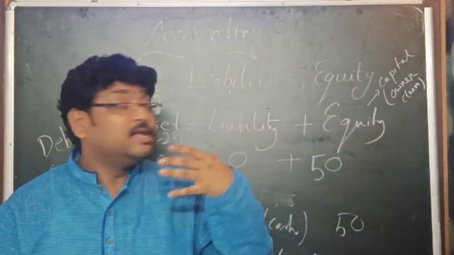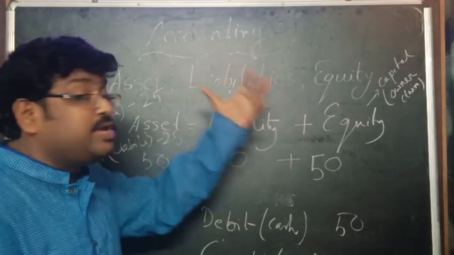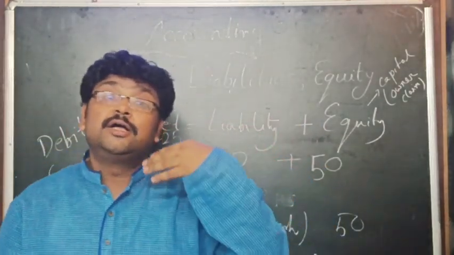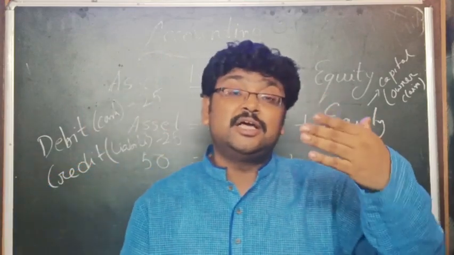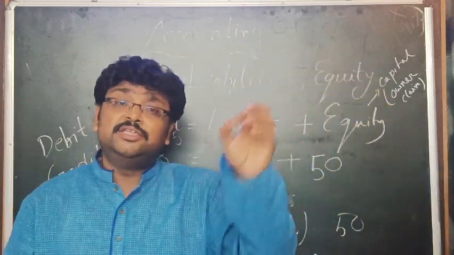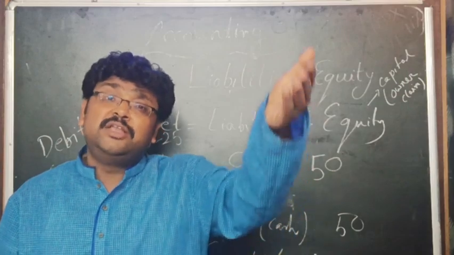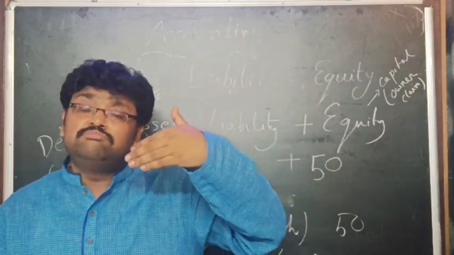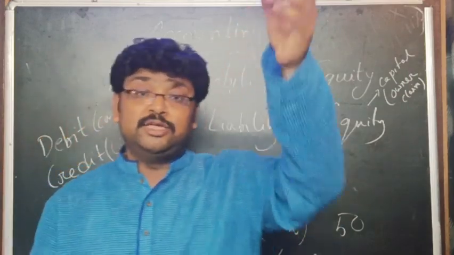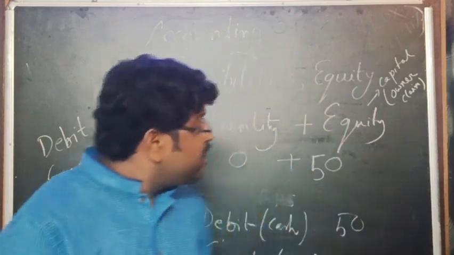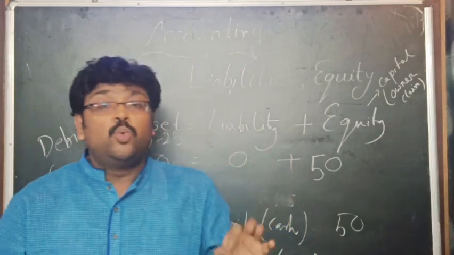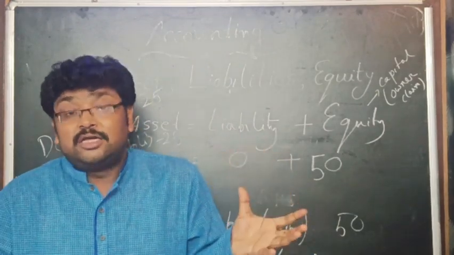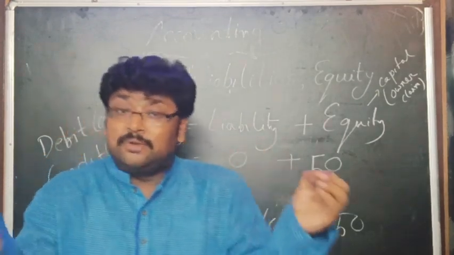If there is an increase in the equity, it is also the credit. But if there is an increase in the dividend, then it is the debit. And if there is an increase in the expense, then it is also the debit. So in this way, by using the accounting equation, we can understand the fundamentals of the double entry.